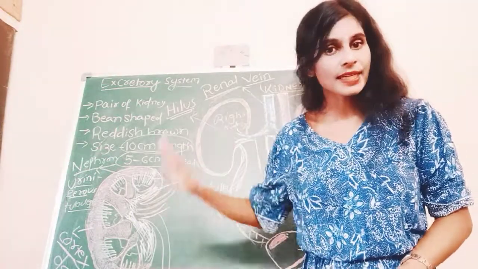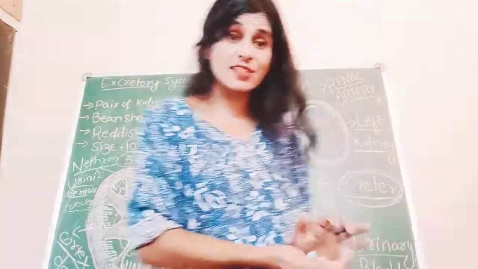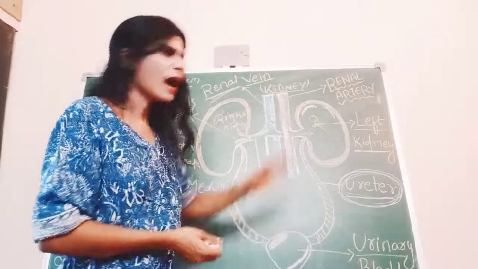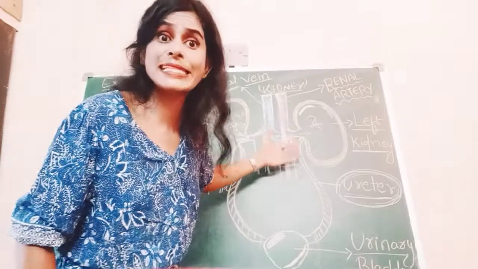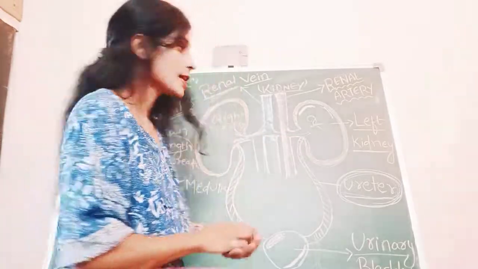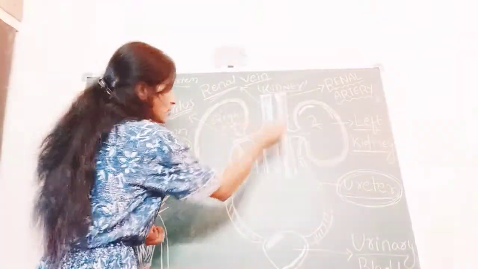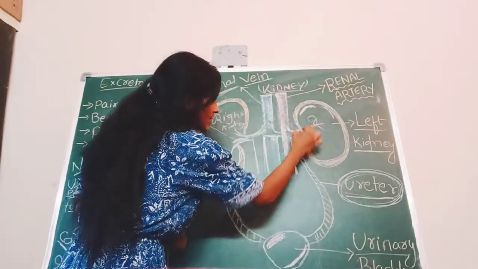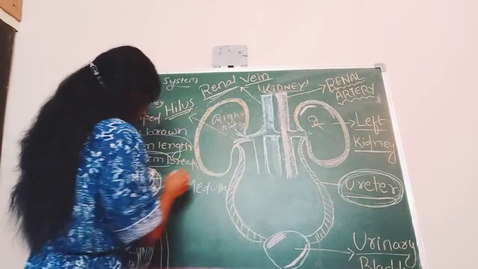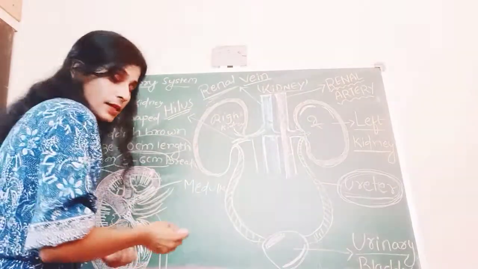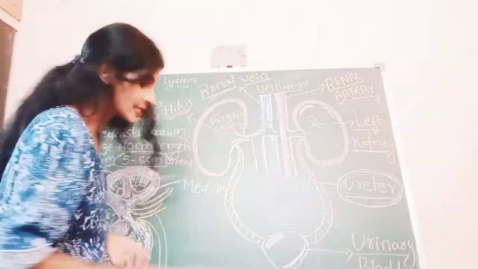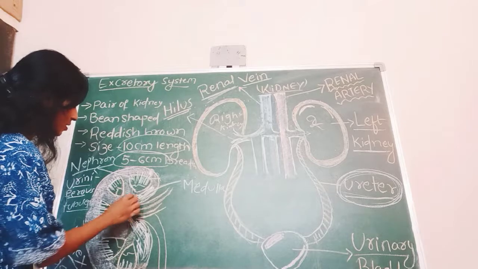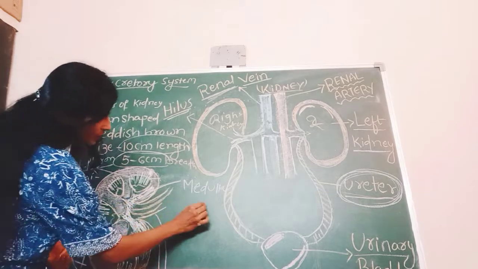Understood? So here we came across the renal artery and renal vein. How do they enter and exit? You can see some depression-like structure here. It's a depression-like structure. That is called hilus, H-I-L-U-S. This depression-like structure is called hilus.